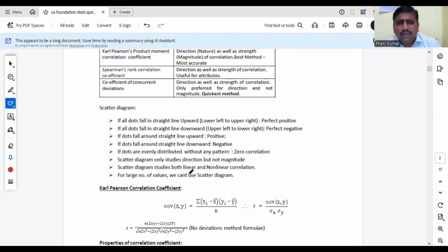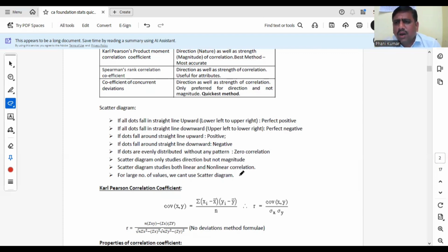Anyway, scatter diagram studies both linear and non-linear. For a large number of values, this is not the suitable method, since more values means our scatter diagram will be crowded and it will not support. For a large number of values, scatter diagram is not the better measure. These are the important points you have to remember in scatter diagram.